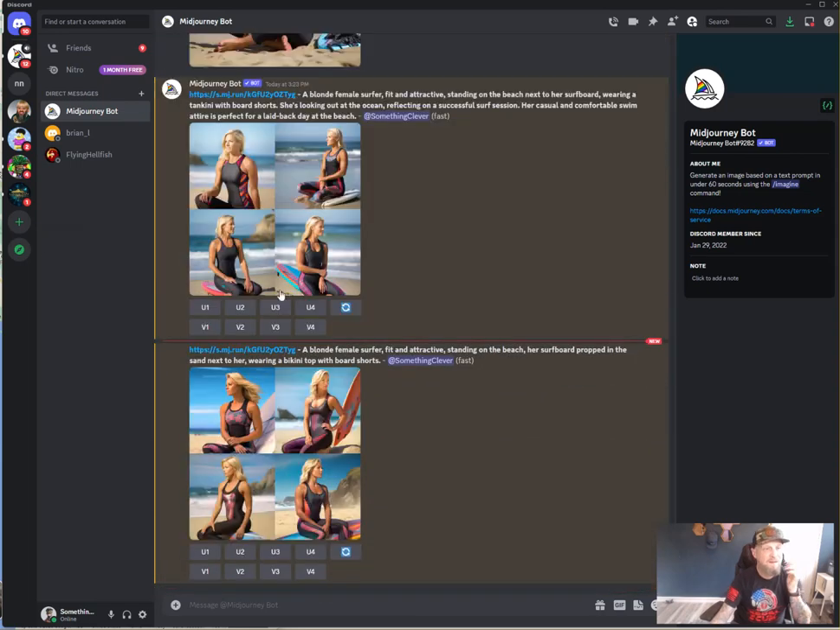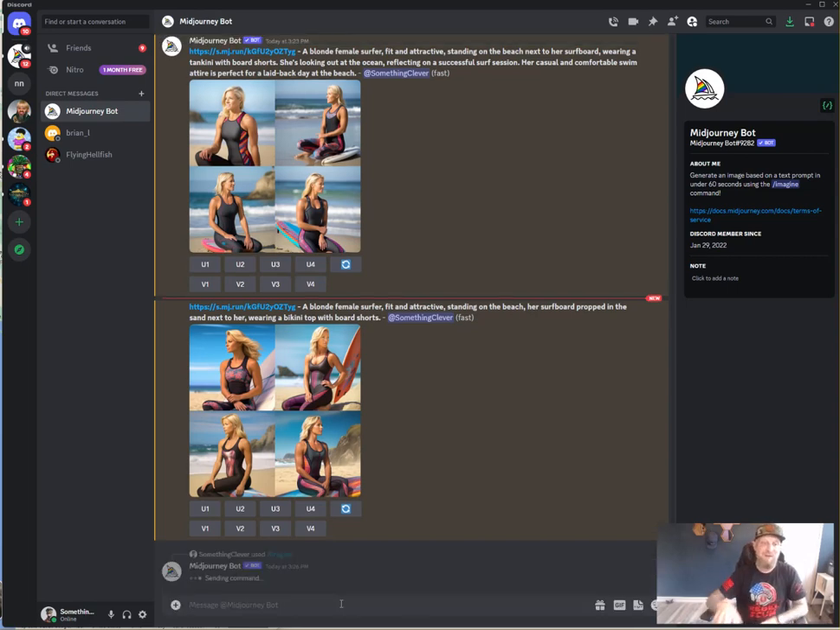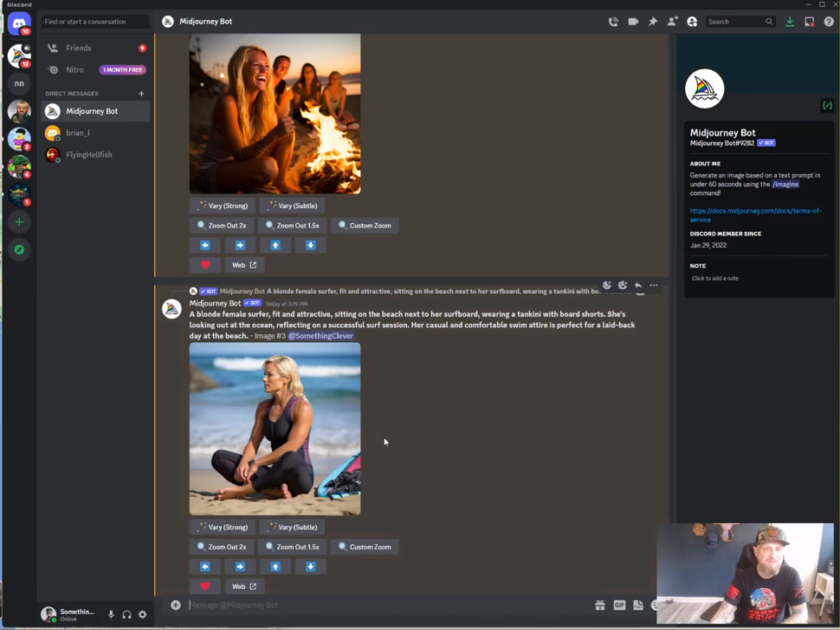Let's see here. So let's try one more variation. Okay, so in this case, I just paused it to type it in. I'm going to have her smiling at the camera with waves crashing on the sand at the beach behind her with the background blurred. But you'll see that this is, for the most part, the same person. It's just you have to make small changes to what you do in order to get it working.